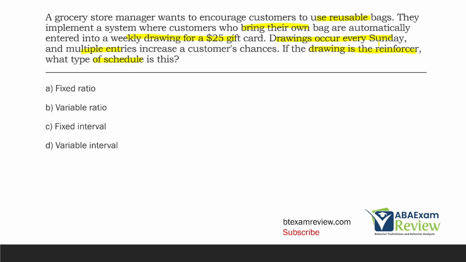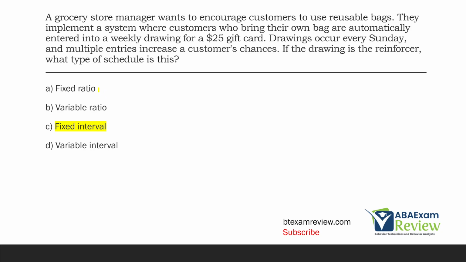A ratio schedule has to do with responses. It doesn't matter necessarily how many responses you engage in. The drawing is only going to happen every Sunday. So you've still got to wait a certain amount of time for the drawing to happen. Now, ask yourself, is it fixed or variable? Meaning, does the time the reinforcer is presented change, or is it the same? Well, it's every single Sunday. That's not changing. So it's going to be fixed. So we've got a fixed amount of time where the drawing occurs. That's going to make this a fixed interval schedule.